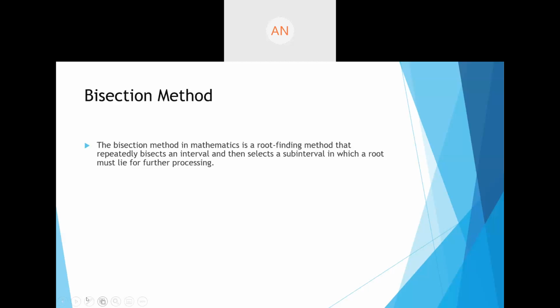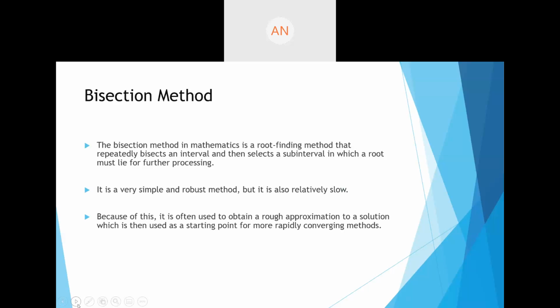Now, what do we actually do here? It's a very simple, robust method. It is going to give you answers, but it could be very slow. Because of this, it's often used to obtain a rough approximation to the solution, which is then used as a starting point for more rapidly converging methods. So basically, we use this method to get a rough approximation, and then we use better methods to get a really accurate answer.